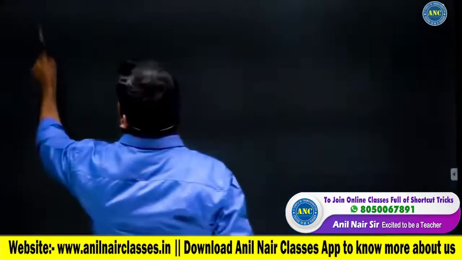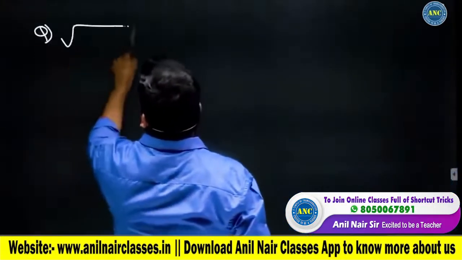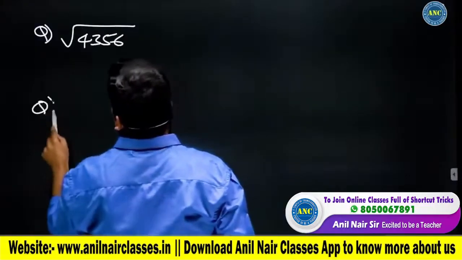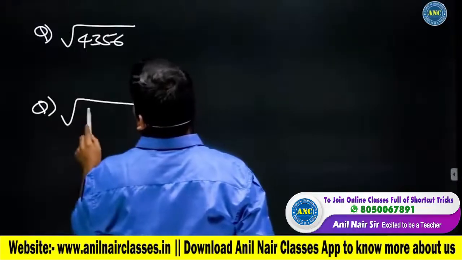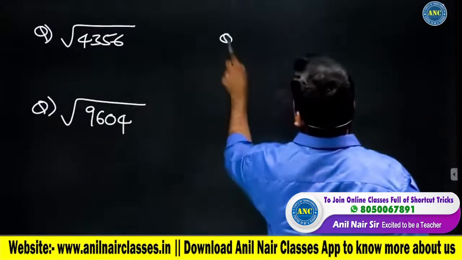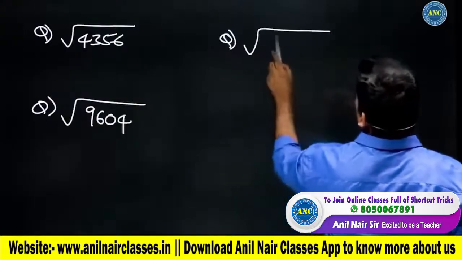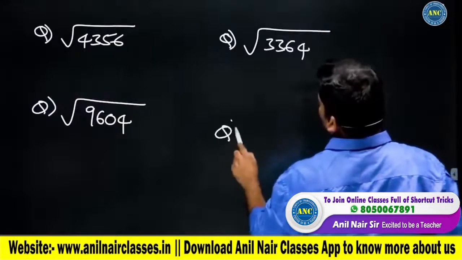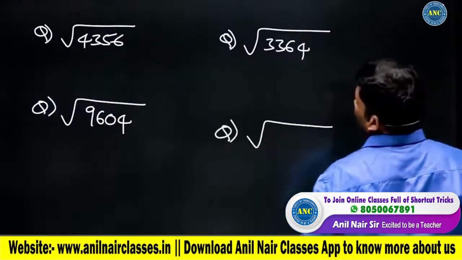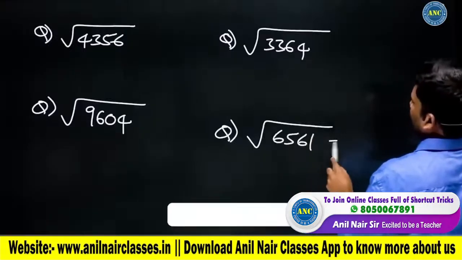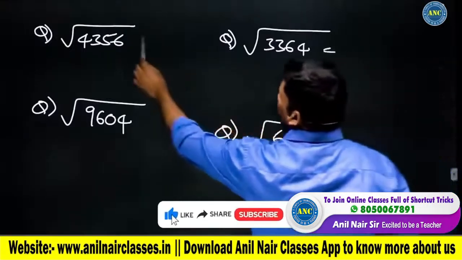Suppose root of 4356, root of 9604, root of 3364, for example, 6561. Please drop your pen, sir.